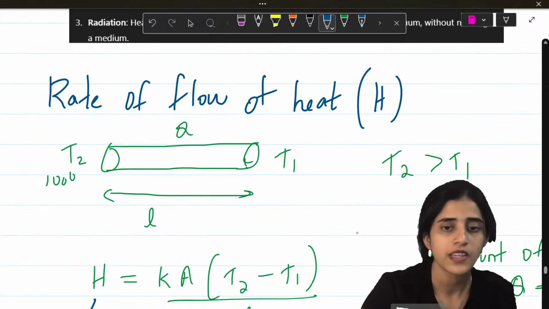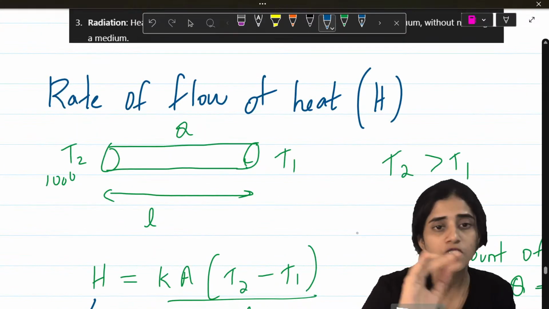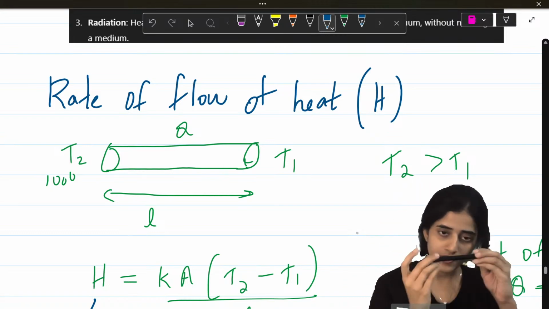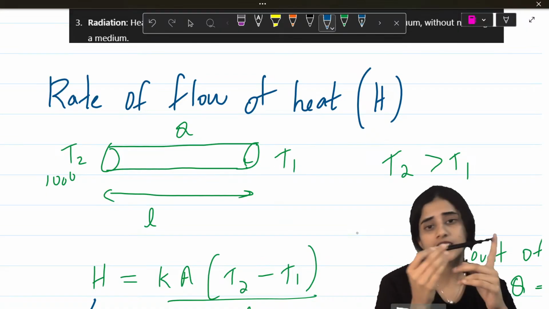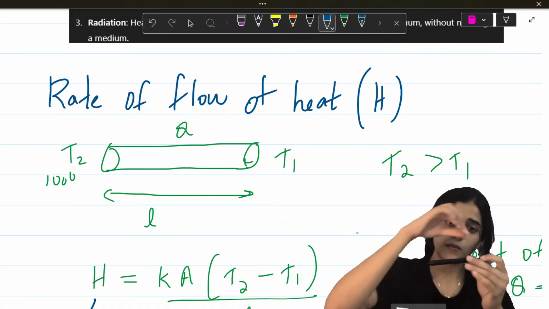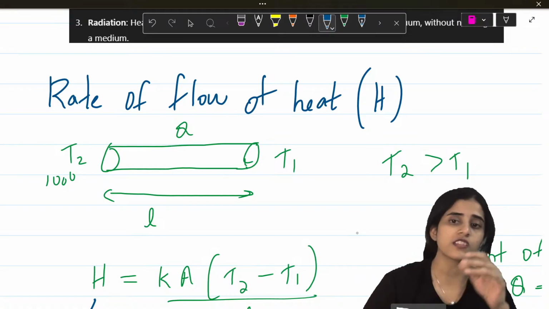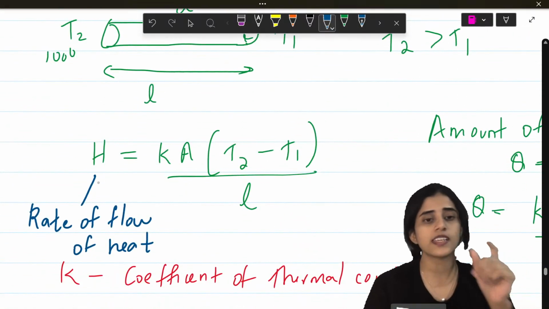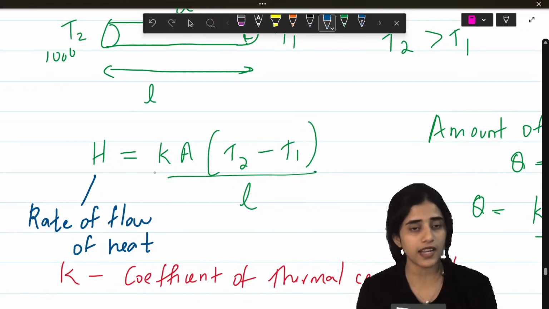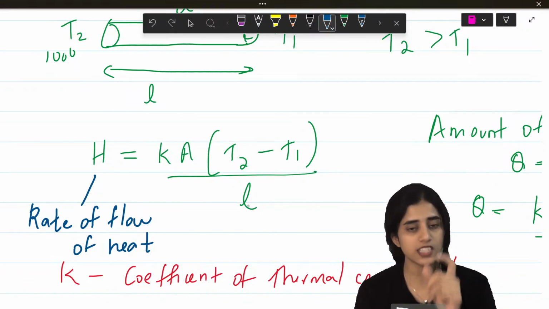Okay. Now the rate of flow of heat. So if you have a pipe, heat flows from one end to the other. So how does heat flow? The amount of heat flowing is going to be a constant. It's going to be Q, and L is the length of the conductor. So you can see the rate of flow H is given by K A (T2 minus T1) by L.